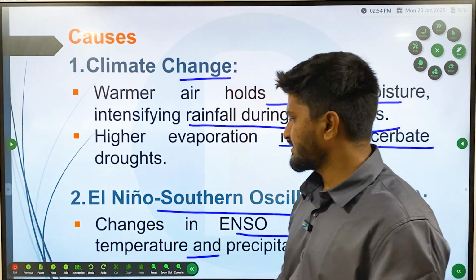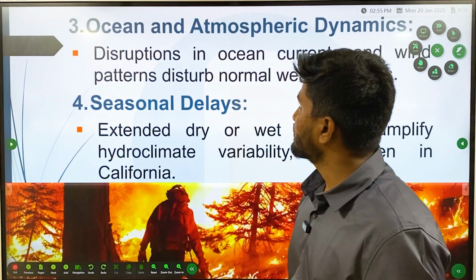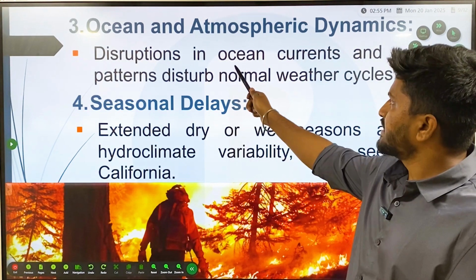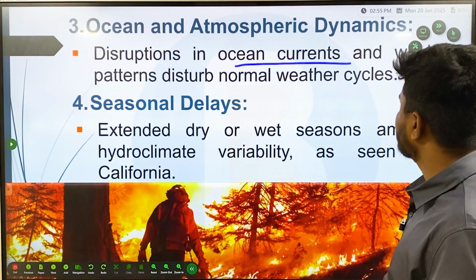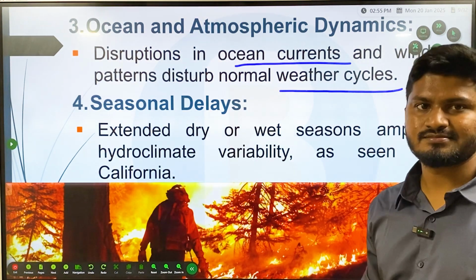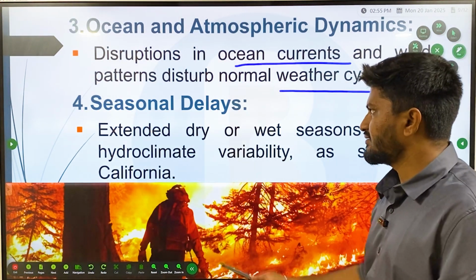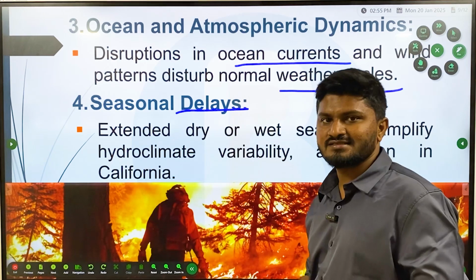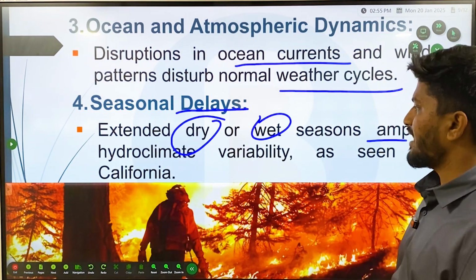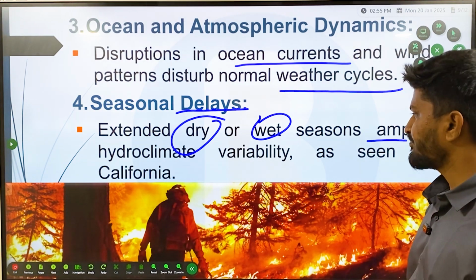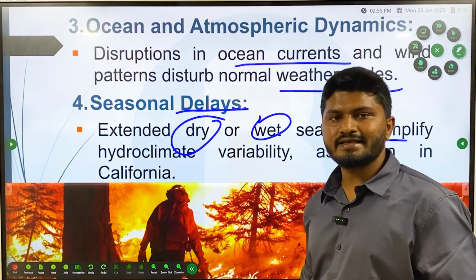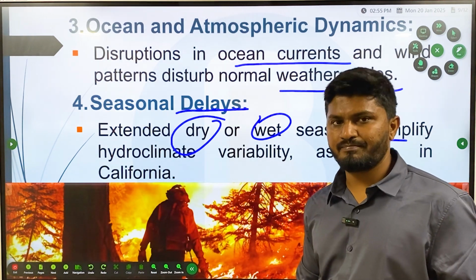Then ocean and atmospheric dynamics, that is, disruptions in ocean currents and wind patterns disturb the normal weather cycles. And then seasonal delays, that is, extended dry or wet seasons amplify hydroclimatic variability, as seen in California. So these are all the reasons behind hydroclimatic whiplash.